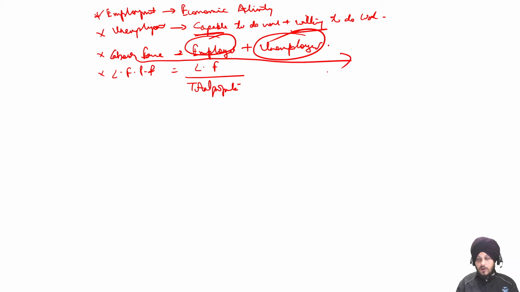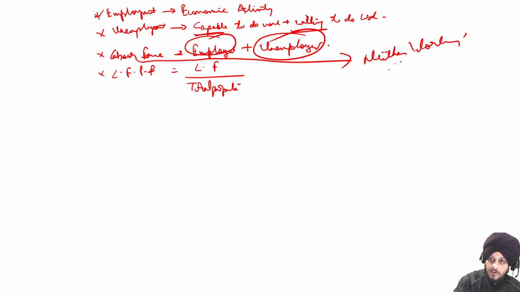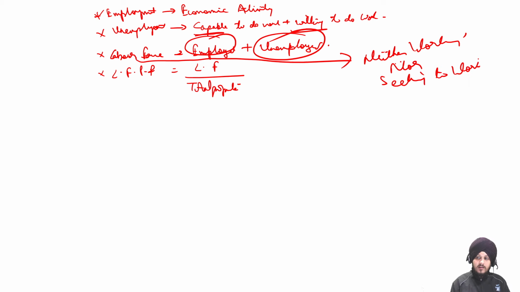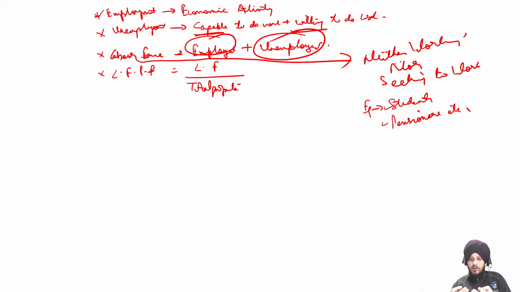The people who are not a part of labor force are the ones who are neither working nor seeking to work. And who are these people? At a certain point of time, they can be students who are studying and working is not a priority in their life at that point of time. Then there are pensioners, etc. So these are the category of people who are not a part of the labor force.